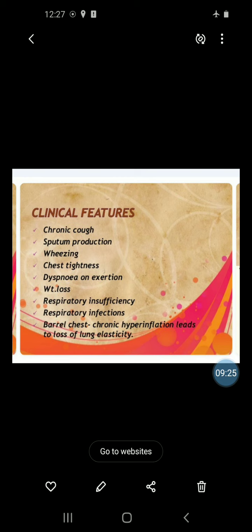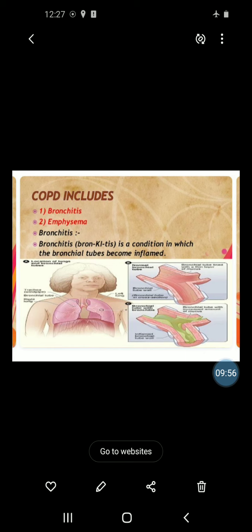Barrel chest means chronic hyperinflation leads to loss of lung elasticity. Simply, we can say it means loss of elasticity of the lung.